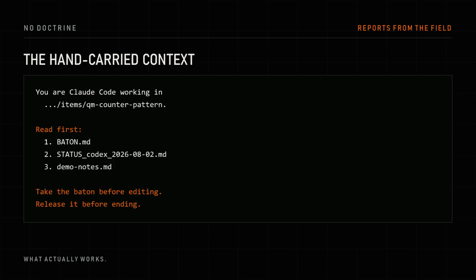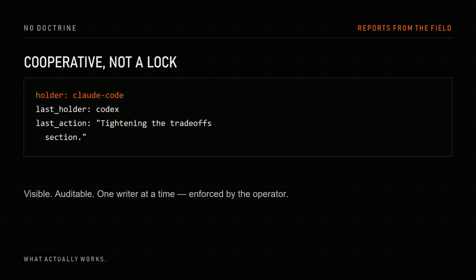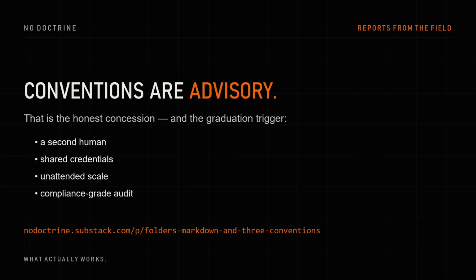This is the hand-carried context. It assumes Claude Code cannot see the Codex chat. The project folder owns the state. Claude Code takes the baton before editing. This is cooperative, not a lock. If two tools write at the same time, the file cannot physically stop them. What it does is make the protocol visible, auditable, and easy for the human operator to enforce by running one writer at a time. My operating judgment from one operator and months of multi-harness use is simple.